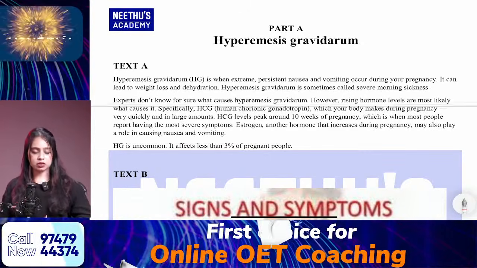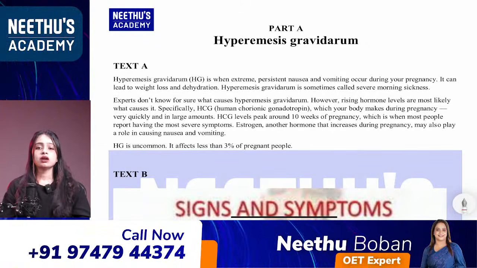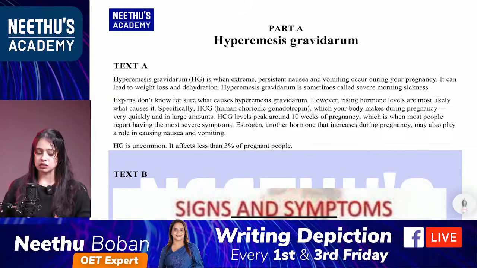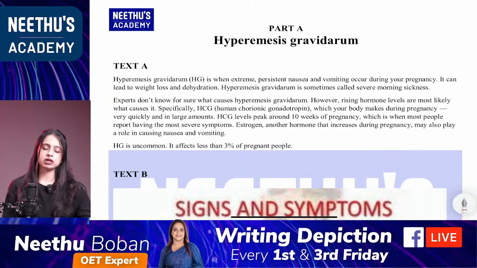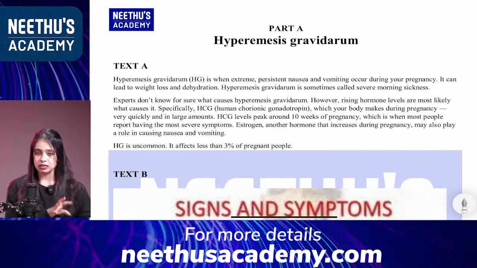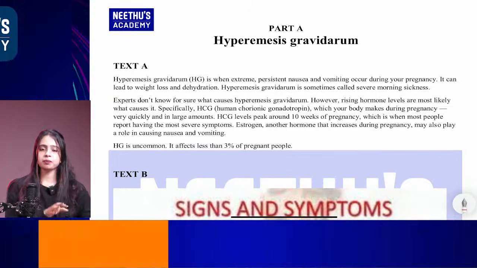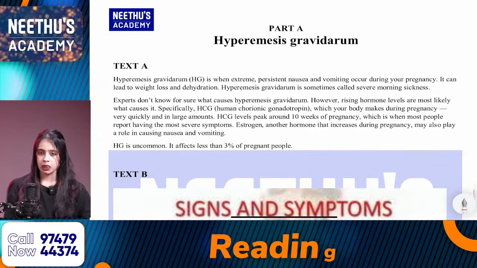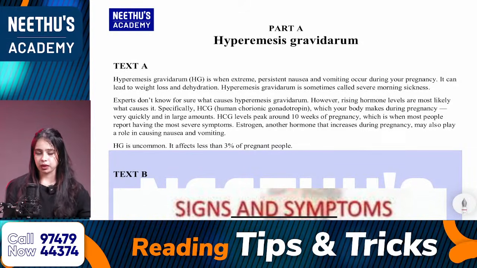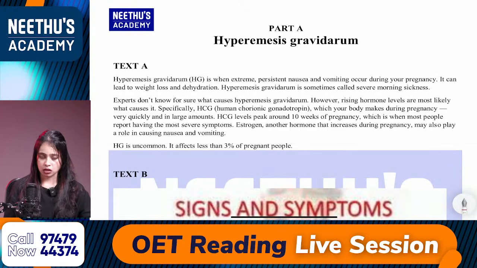To complete part A, we have 15 minutes. We know this exam is a 1 hour exam. The exam you are going to attend tomorrow is a 1 hour exam. We have 3 different parts in this exam: part A, part B and part C. For the completion of part A, you should take 15 minutes, not more than that.